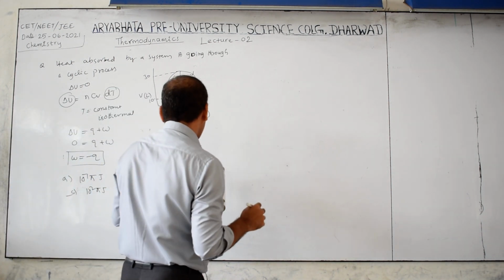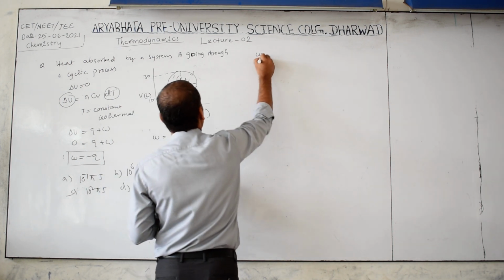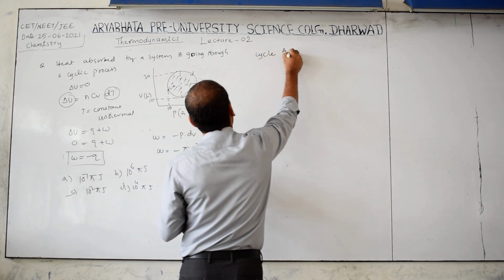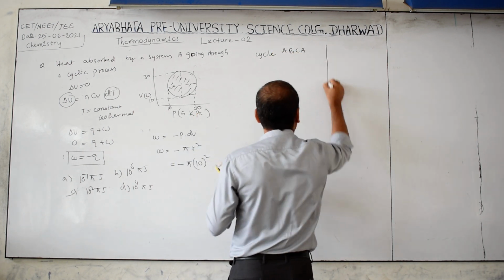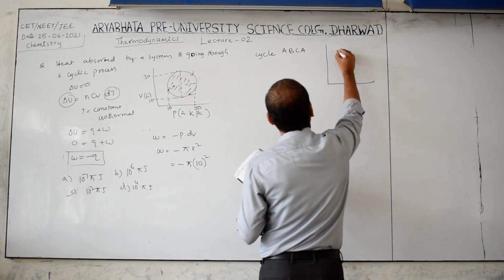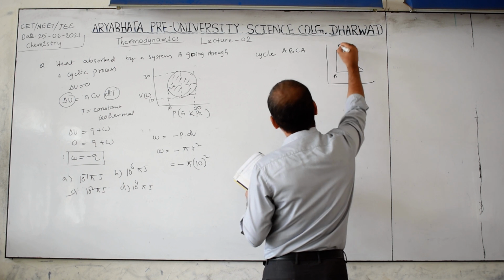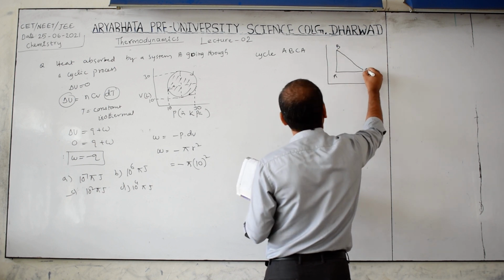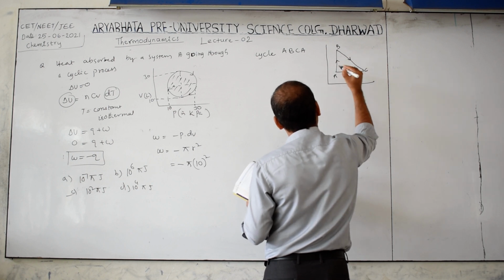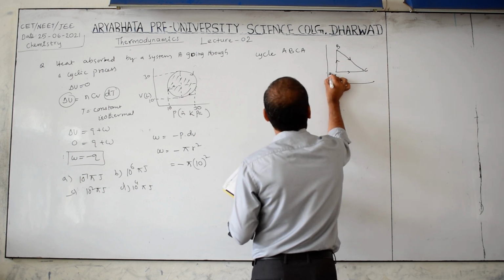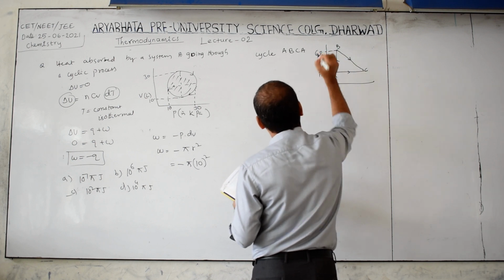An ideal gas is taken around the cycle A, B, C, A, shown in the diagram. Here the diagram is given like this. This is A, this is B, this is C. And this is clockwise. This is P1, this is 6P1.